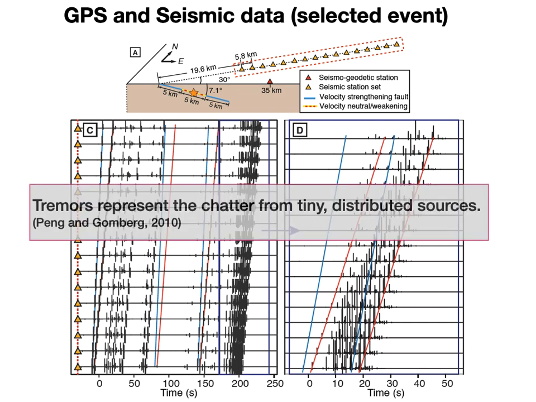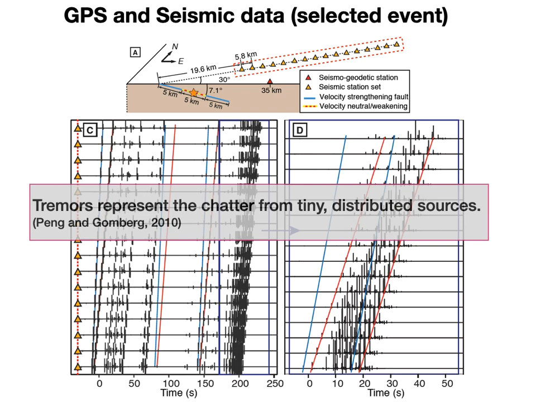Then we choose one set of events, and we also set up a seismic station set which contains 16 stations with the same azimuthal angle. And here we use a different azimuthal angle from the seismogeodetic station because we want to see both P and S waves to check the move-out effect.